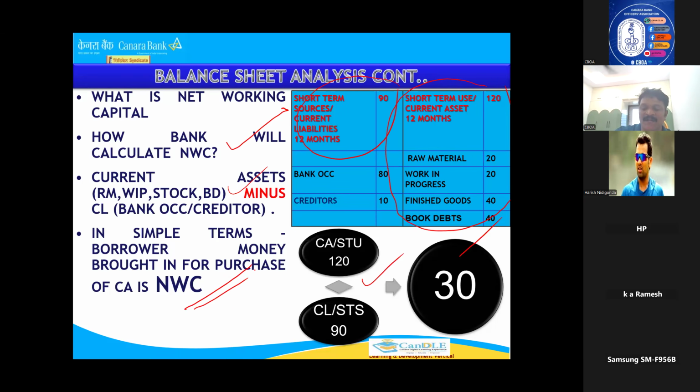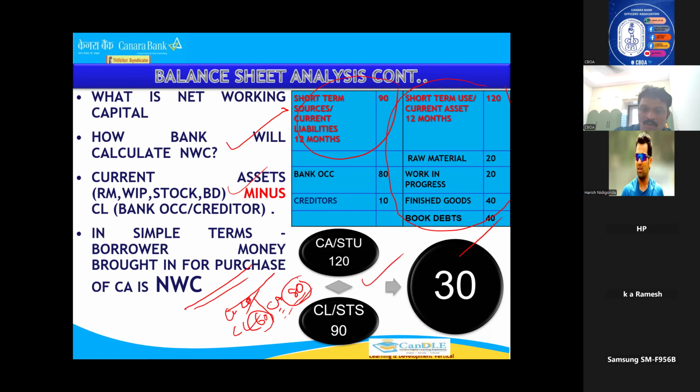One more example I'll tell you, you'll understand better. For example, one businessman has come. These are the current assets and current liabilities. For example, stock and all, he wants some 80 lakhs. Okay. Now you are told to bring 25% margin. How much will you bring? 20 lakhs, that capital, right? The remaining 60 lakhs, you will finance under bank OCC, right? So 20 lakhs he brought, 60 lakhs you have given as loan, 80 lakhs he has purchased and he will do the business.